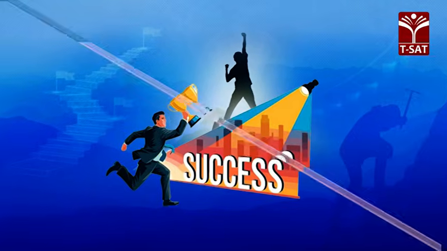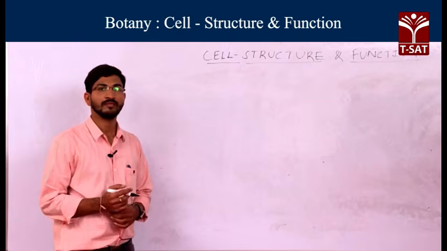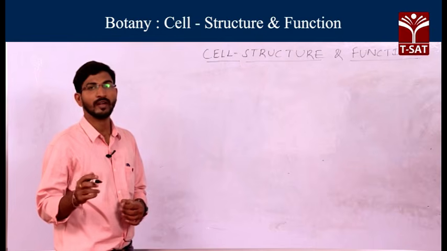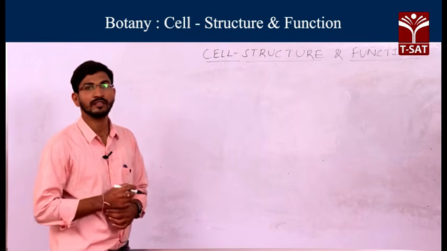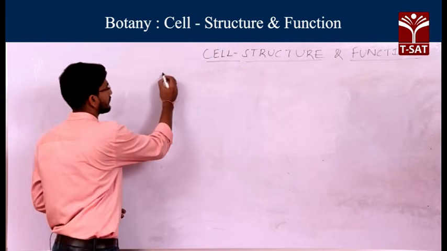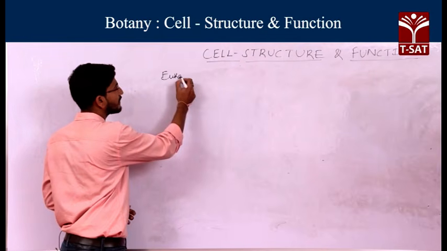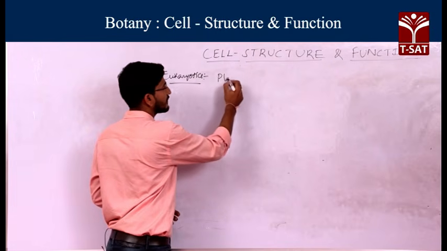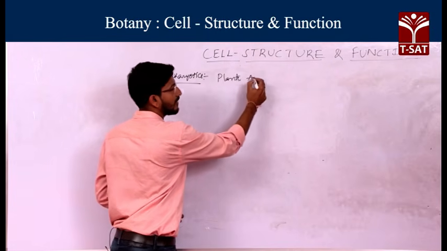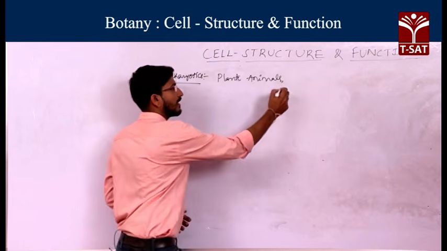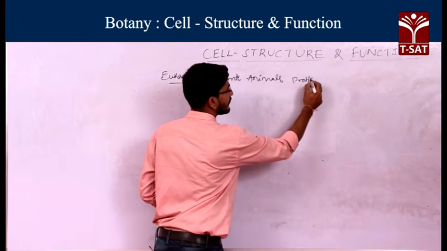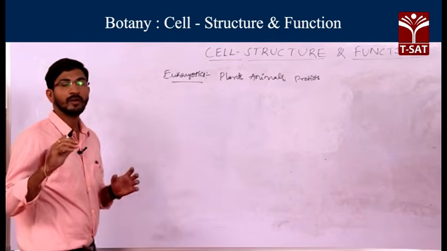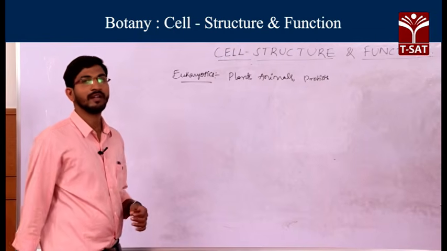Till now we have discussed the prokaryotic cell. Based on the presence or absence of nuclear envelope, we divide living organisms into prokaryotic cells and eukaryotic cells. Now we will discuss the eukaryotic cell. What are the examples for this eukaryotic cell? Generally plants and animals, and some of the protistans also come under this. They contain a nuclear envelope around the genetic material.